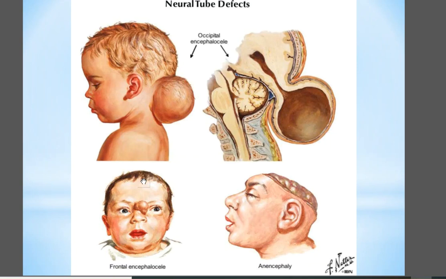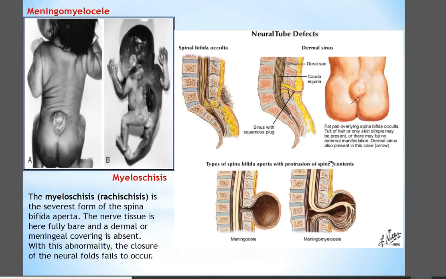Another NTD is called spina bifida. If closure fails anywhere from the cranial region caudally, then the defect is called spina bifida. The most common site for spina bifida to occur is the lumbosacral region, which is not shown in these pictures. I want to show it. This is spina bifida, and the common region for its formation is the lumbosacral region.